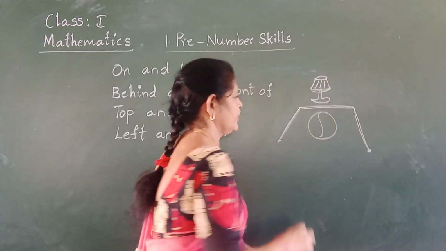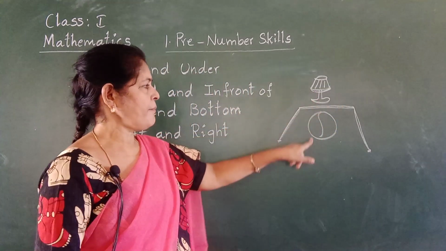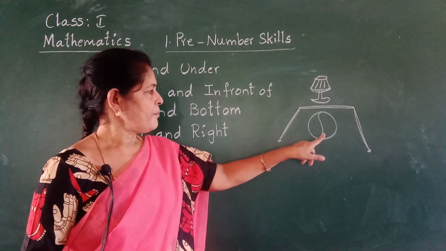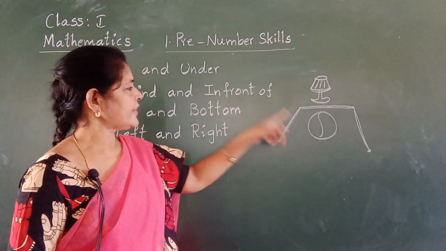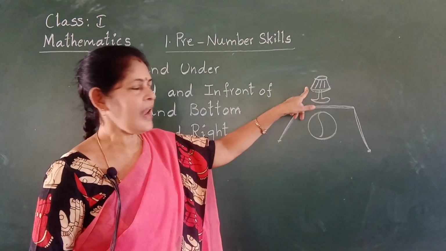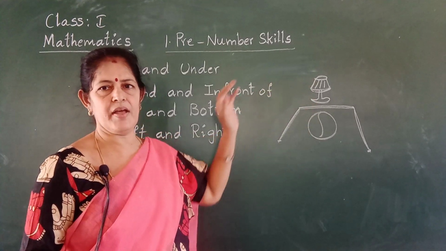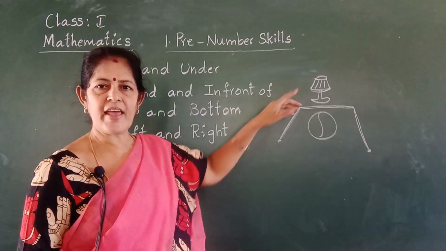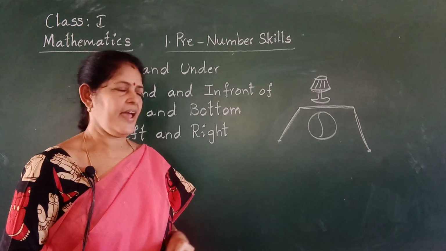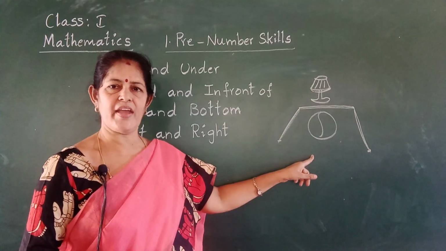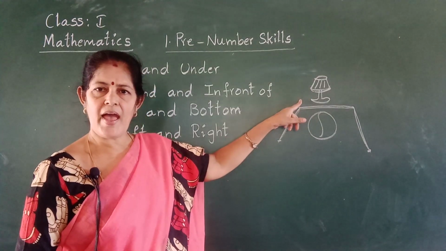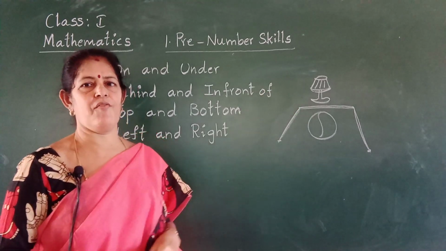See, ball, table lamp, table. Okay, ball is under the table. Table lamp is on the table. This is a lamp. Now tell me, where is the ball? Yes, under the table. Very good. Where is the table lamp? On the table. Very good.